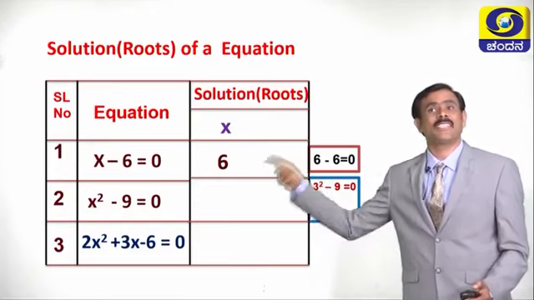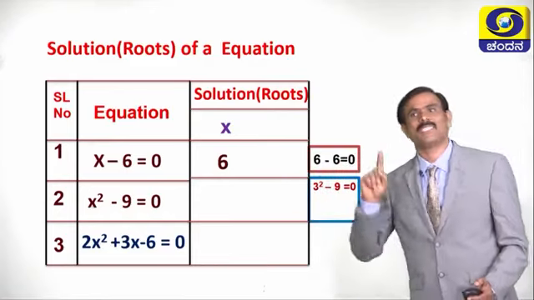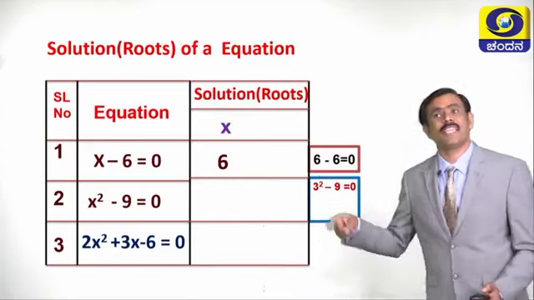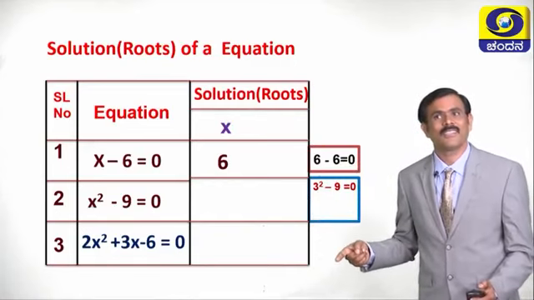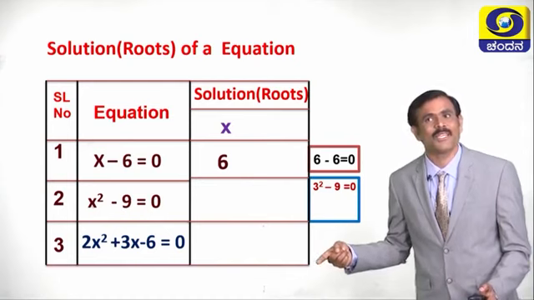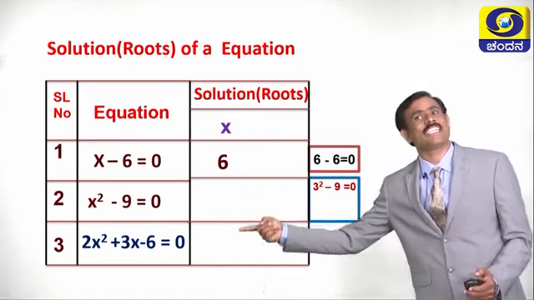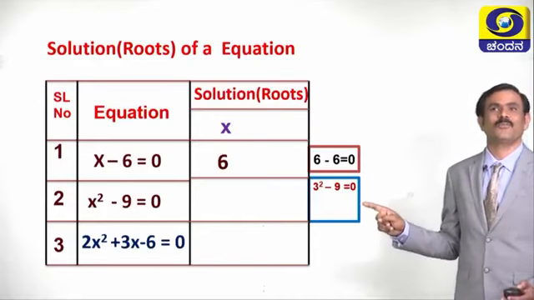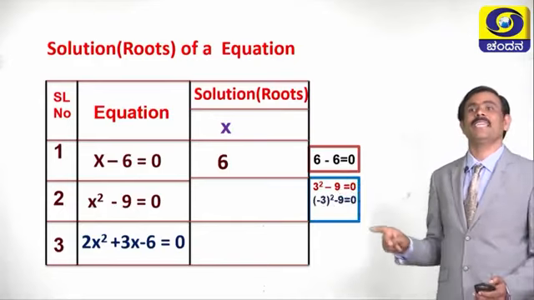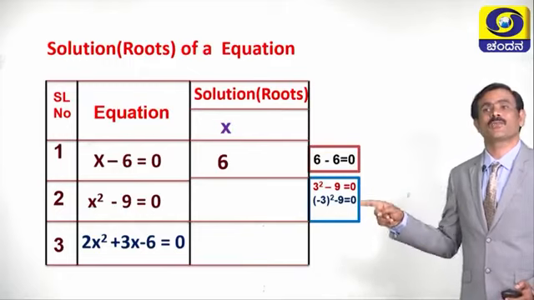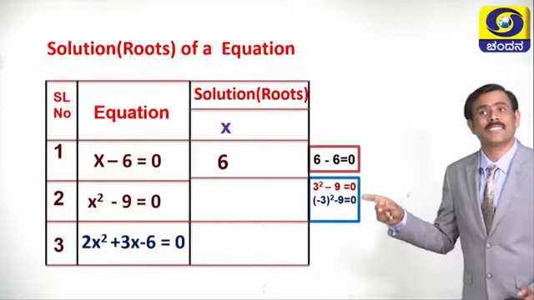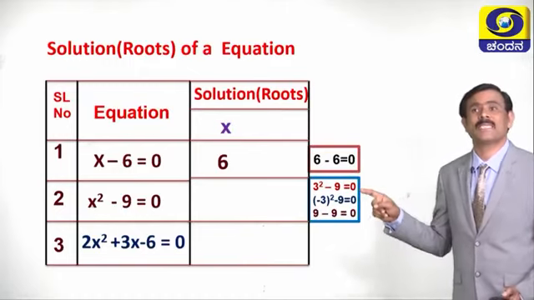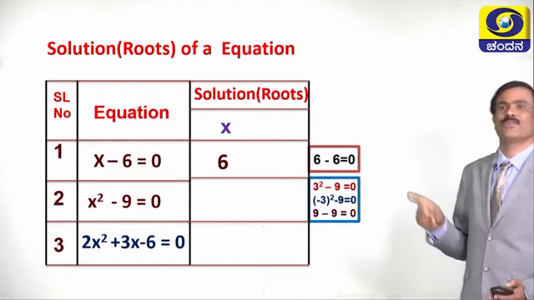So, 3 is one root for this equation. Is there any other root? Is there any other number which satisfies this equation? Yes, in the place of plus 3, even if you write minus 3 whole square minus 9, minus 3 whole square is plus 9, minus 9 is equal to 0.